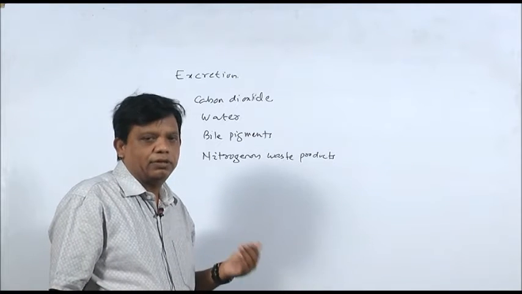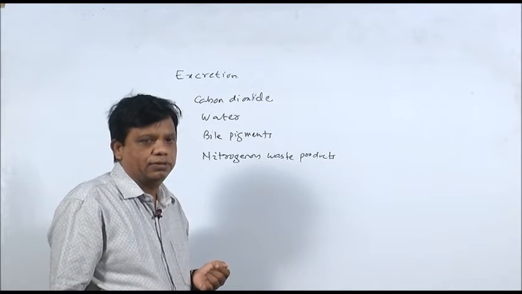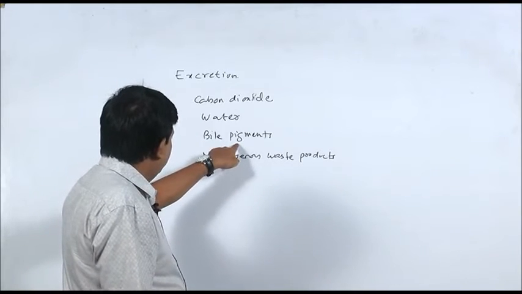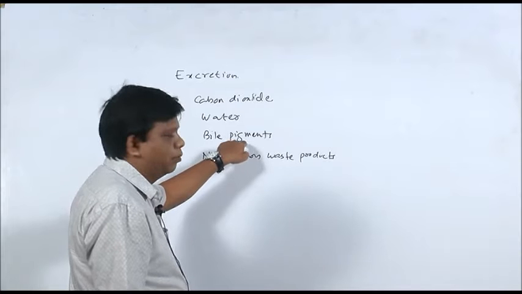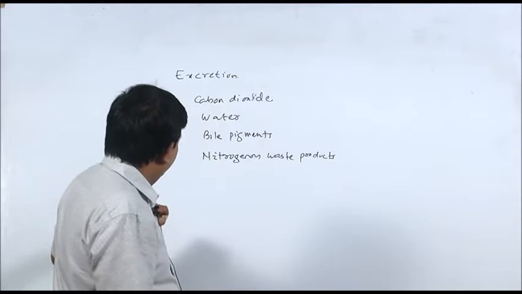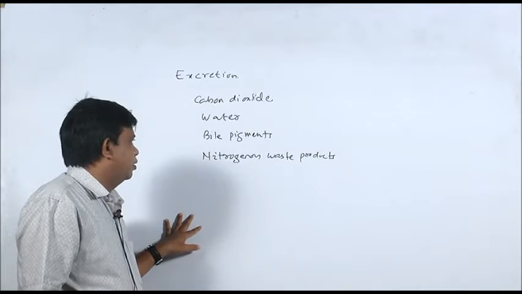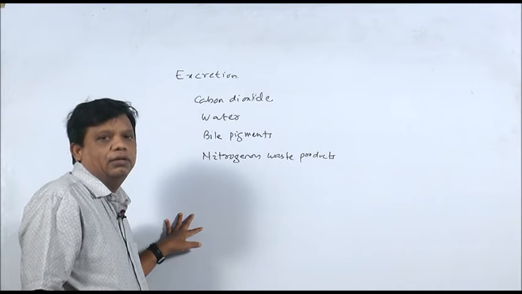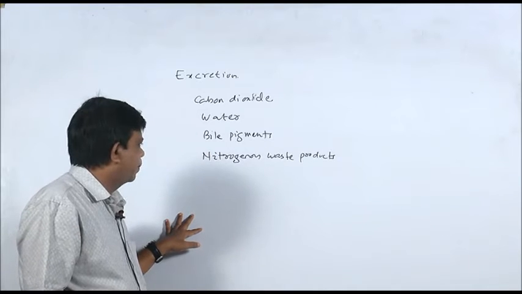By perspiration, water is also lost from the body. Bile pigments are produced during breakdown of hemoglobin, and they are removed from the body through the digestive system.